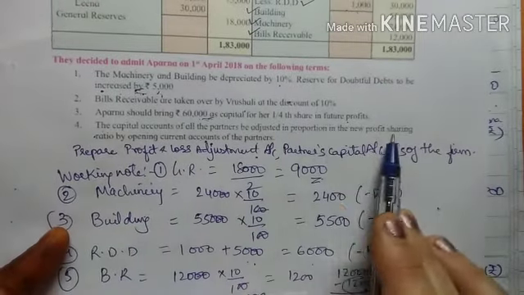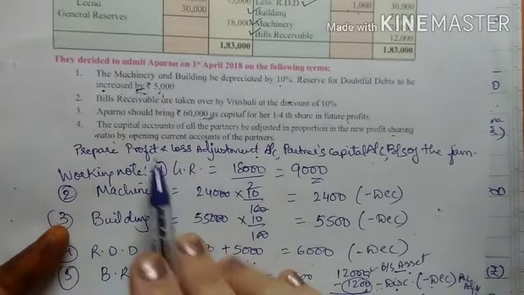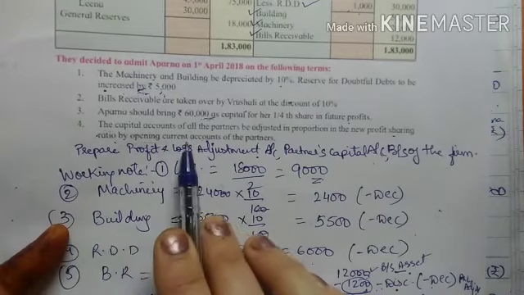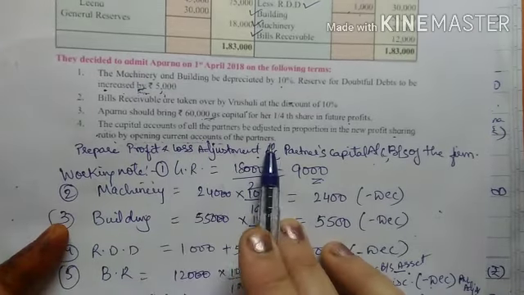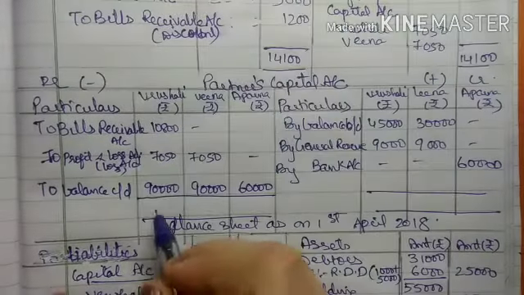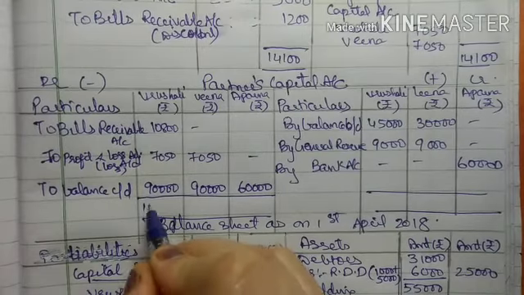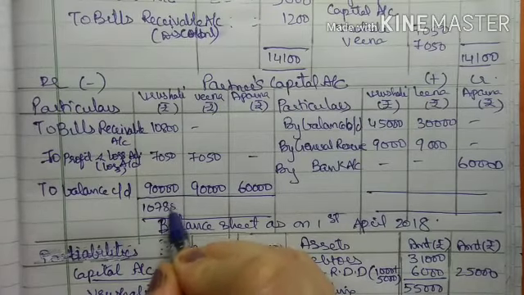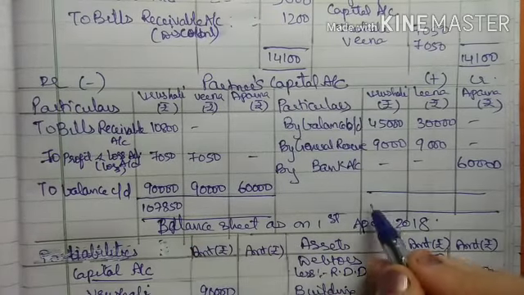Okay, now this account will be closed, and whatever is the balance of this account, they have told us that we have to adjust in the new profit sharing ratio, which we have already done. Now whatever balance we get will be transferred to the current account of the partners, right? The total of Vrushali's column is 1,07,850.